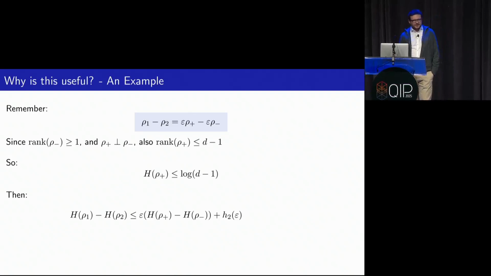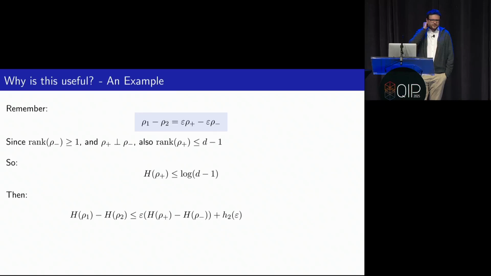If you just remember this kind of defining property that I had on the previous slide, then you can realize that because rho plus and rho minus are orthogonal, and because the trace of rho 1 minus rho 2 is 0, these rho plus and rho minus cannot be full rank, because then the other one would have to be 0, and that cannot happen. And so in particular this implies that the rank of either of them has to be upper bounded by d minus 1, and so also the entropy has to be upper bounded by the logarithm of d minus 1. And if we just put this into our new entropy inequality, and we forget about this minus H of rho minus term because it's negative, then we get this, and this might already remind you of something.